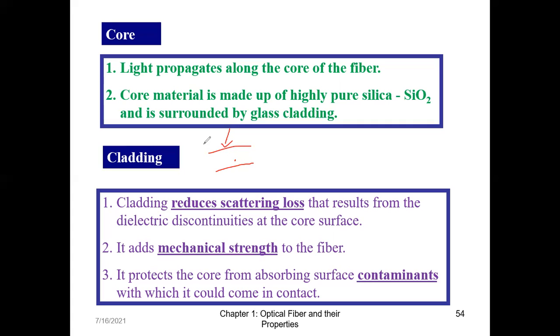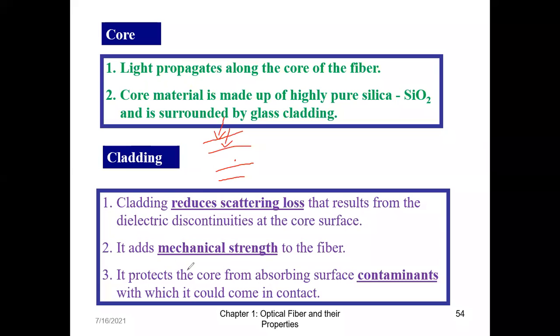So that's why we have the cladding around it. At the surface, if by chance some contaminants come in contact with the fiber, they are with the cladding, so that the core is protected from directly coming in contact with the contaminants. This is one of the reasons why we require the cladding.